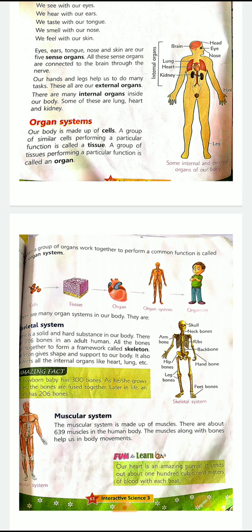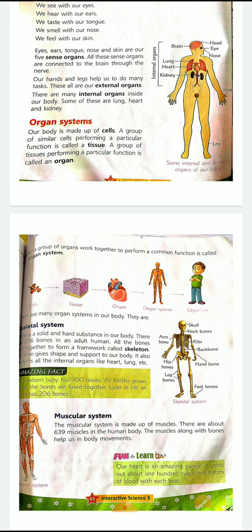So it may vary with the size or the age of the child. When the child is very small, they have some bones extra. But as they grow up, those bones merge and form one bone. So in the end they have 206 bones, in an adult human.